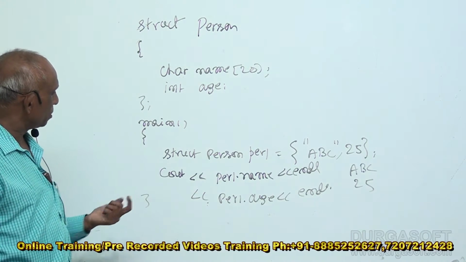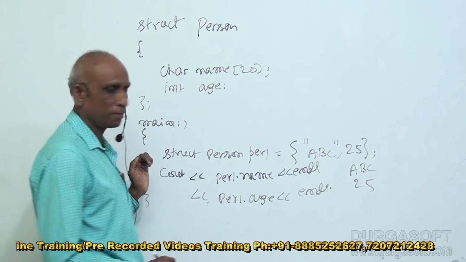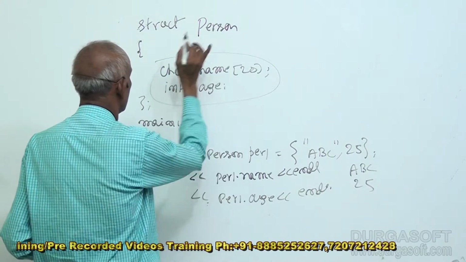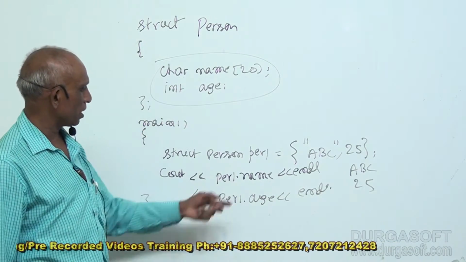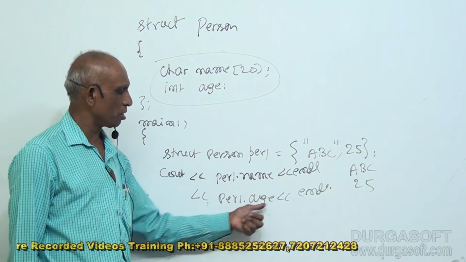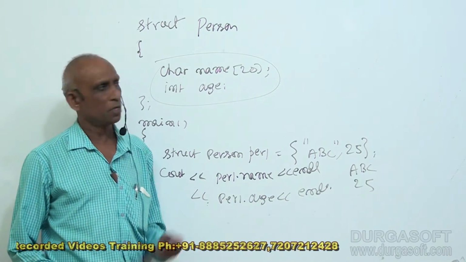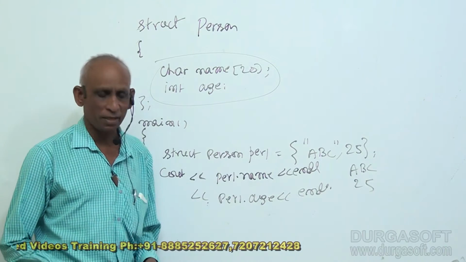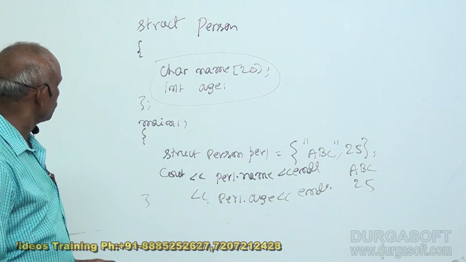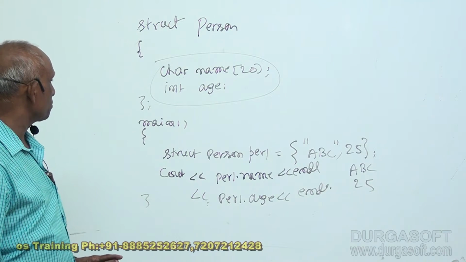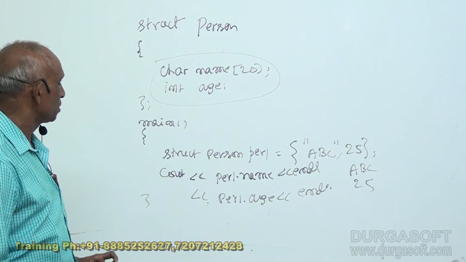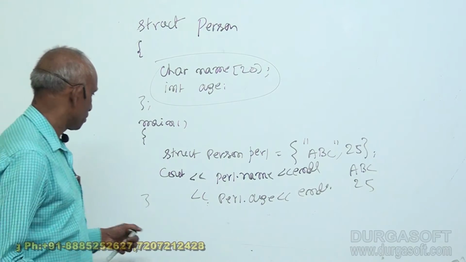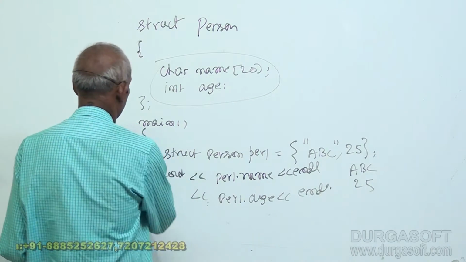Now here, this is just like a C structure. So these are public variables. So I am able to directly access pr1.name, pr1.age, like a C structure. This is actually a C++ structure, behaving like a C structure. Now what is the difference in behavior of C++? What are the additional things? Now we will see.